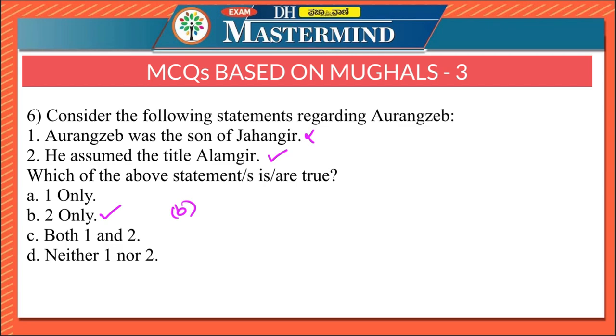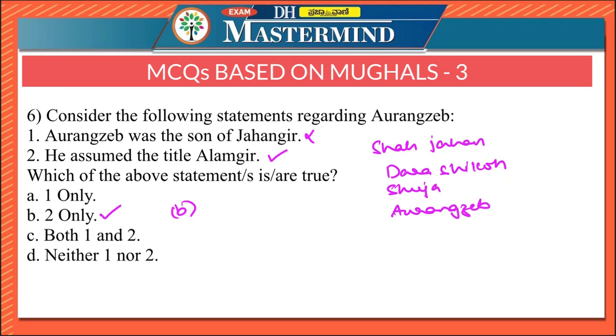Aurangzeb was one of the four sons of Shah Jahan, not Jahangir but Shah Jahan. Shah Jahan had four sons. They were Dara Shikoh, Shuja, Aurangzeb, and then Murad Baksh. So these were the four sons of Shah Jahan.